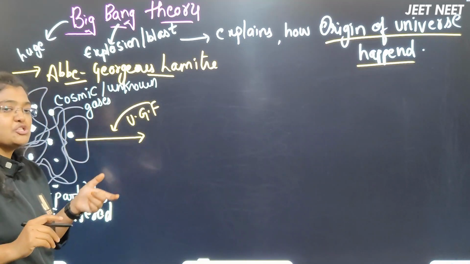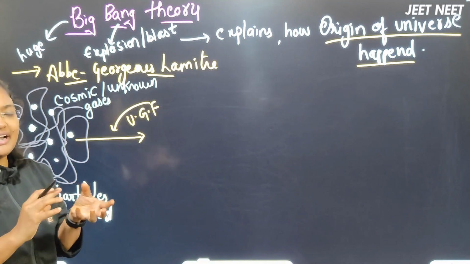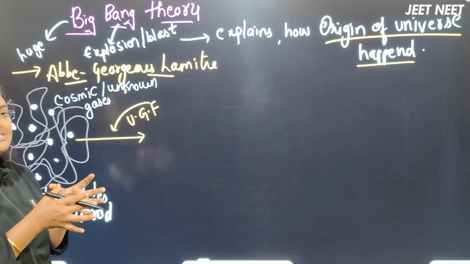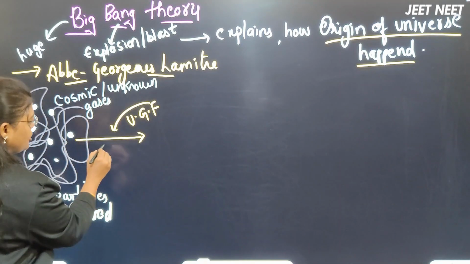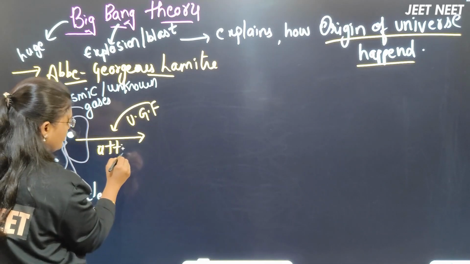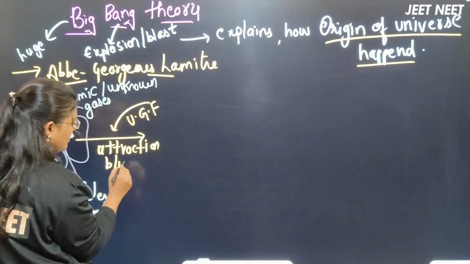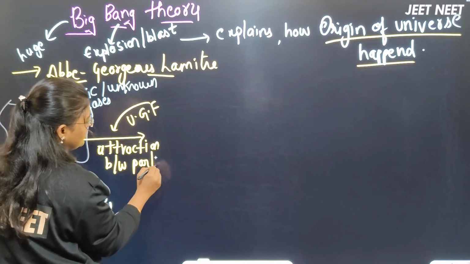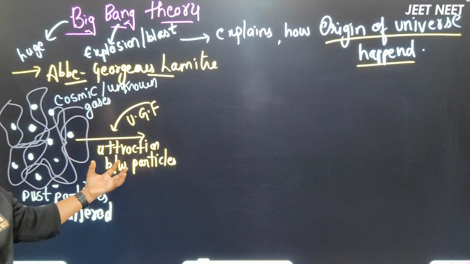I hope you will study this in physics: attraction between the particles makes that universal gravitational force.